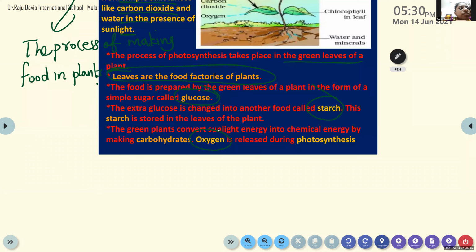Green leaves of the plant. Which are the food factories of plants? Leaves. In which form is the food prepared in leaves? Glucose. How is it stored? Starch. And finally, what will be released? Oxygen.